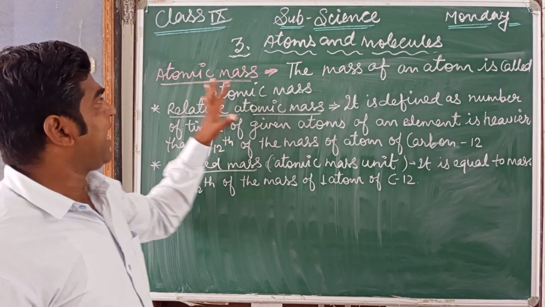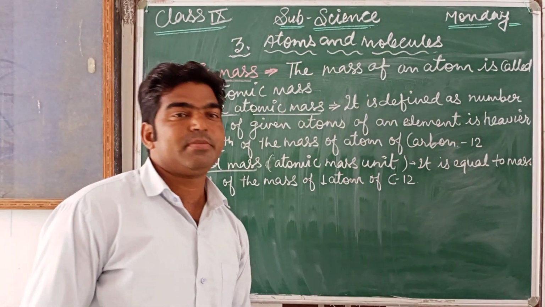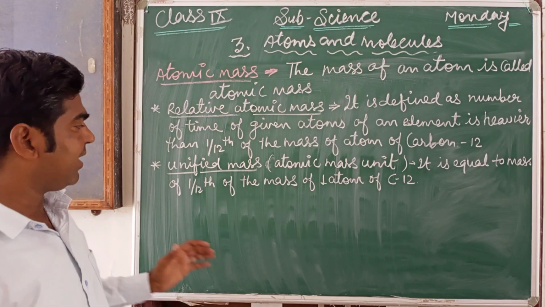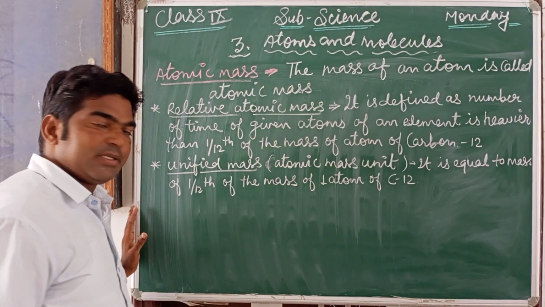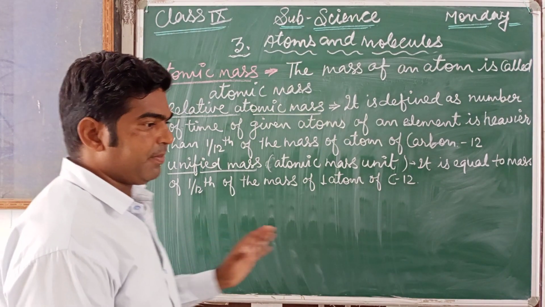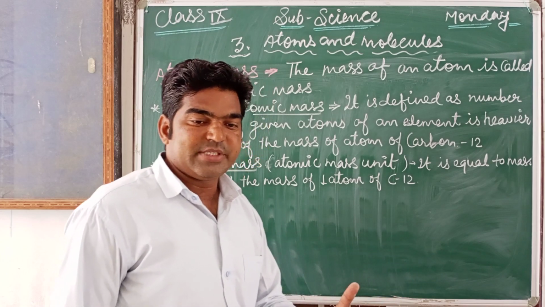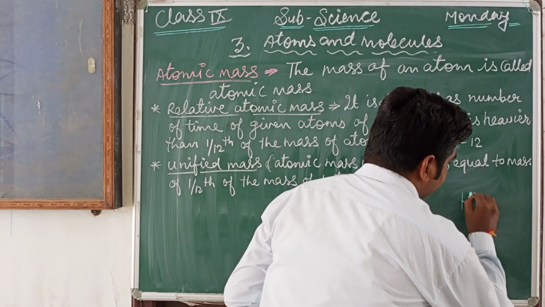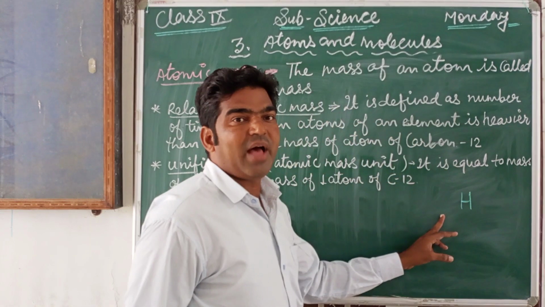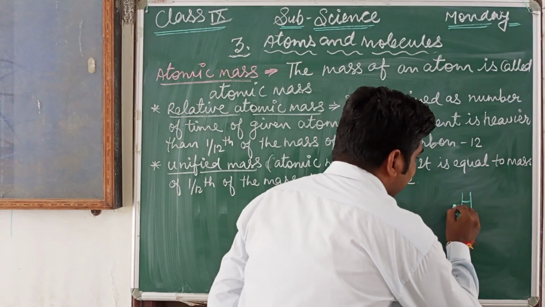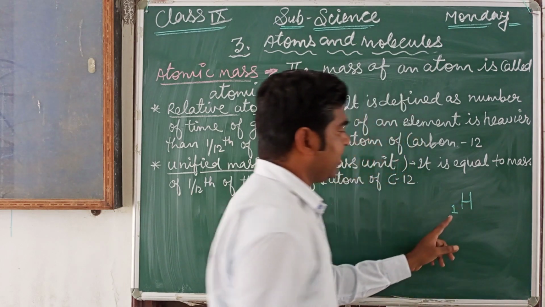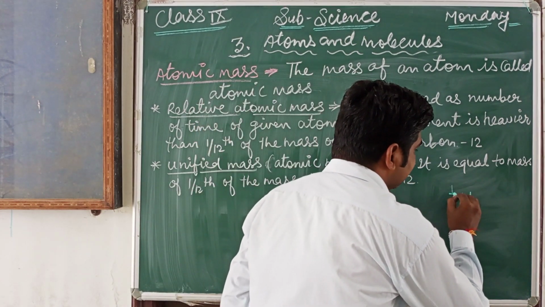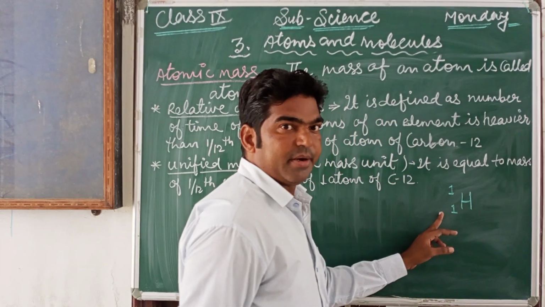Now next, the atomic mass. There are two concepts in chemistry, atomic number and atomic mass. For example, this is the representation of hydrogen, and the number we write here is called its mass number, and we can write its atomic number.